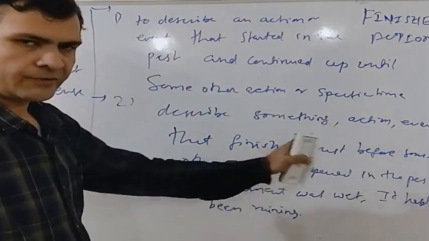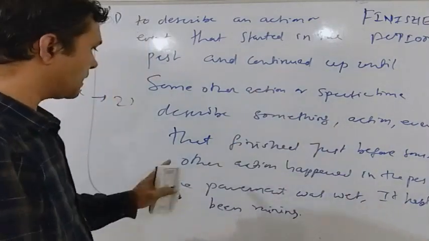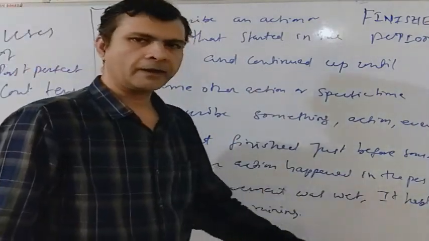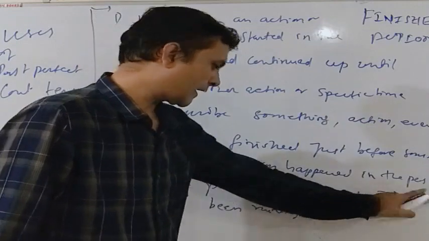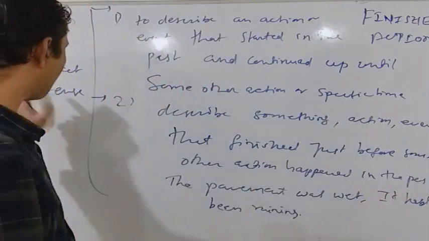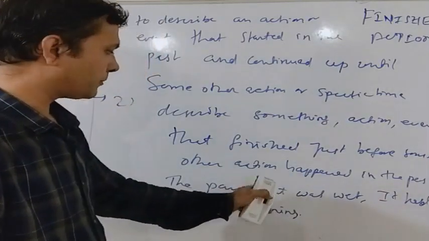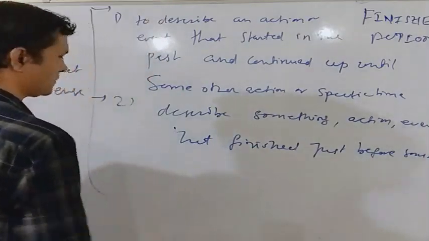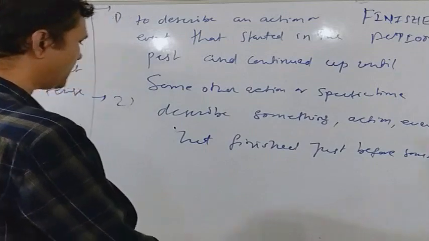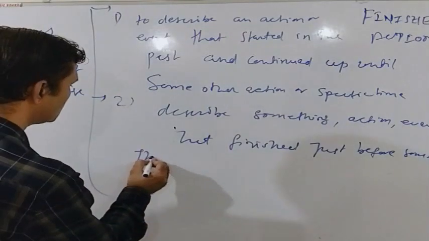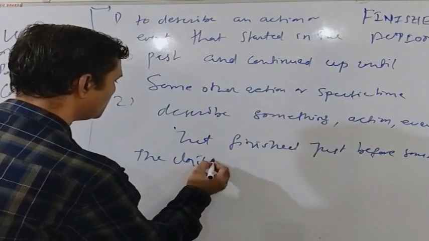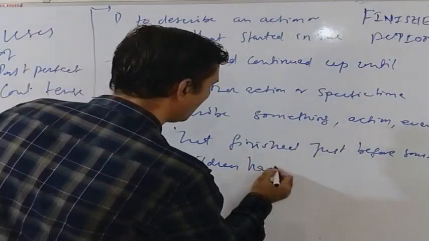When I arrived at the house, I saw that the pavement was wet. And why was it wet? Because it had been raining. So we have used the past perfect continuous tense to give the reason for why the pavement was wet. Another example can be: the children had been playing.